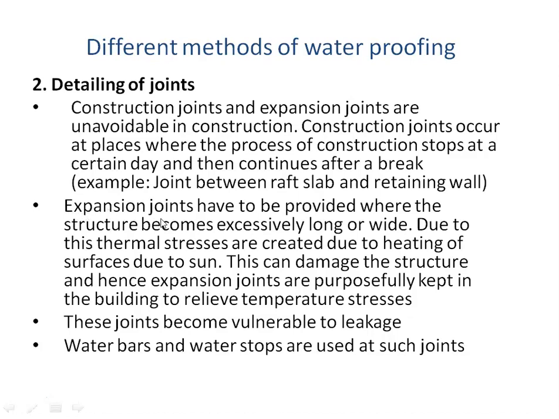Then second is expansion joints. When the structure becomes very big, expansion joints are to be provided where the structure becomes excessively long or wide. Due to this, thermal stresses are created due to heating of the surface due to sun. This can damage the structure, and hence expansion joints are purposefully kept in the building to relieve the temperature stresses. So again, these are inevitable in case of large structures. So expansion joints have to be kept. So again, these joints become vulnerable to leakage, and therefore we have to use water bars and water stops in these particular joints.